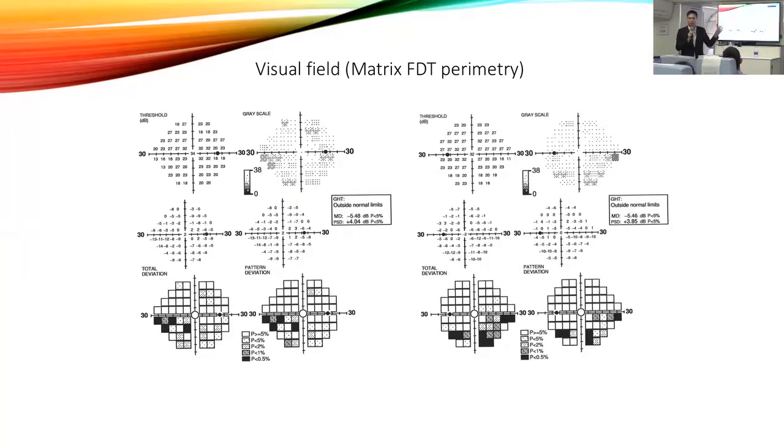Again, just remind you, this is the FDT frequency doubling technology visual field, and you see inferior nasal defects for this patient. In this picture we see inferior nasal damage. By the way, glaucoma is the most common disease that would show bilateral nasal field defects. But generally, what you would expect to find here is the nasal defects. They often respect the horizontal midline. So the glaucoma damage is on the nasal side and respects the midline.